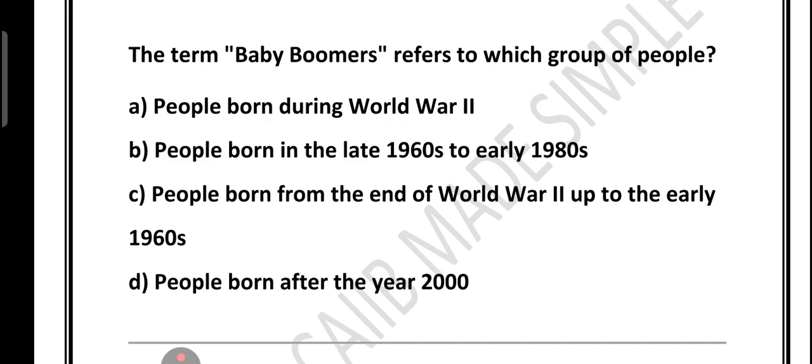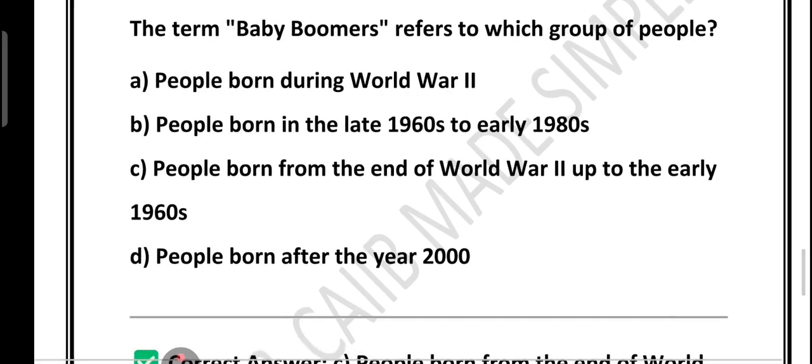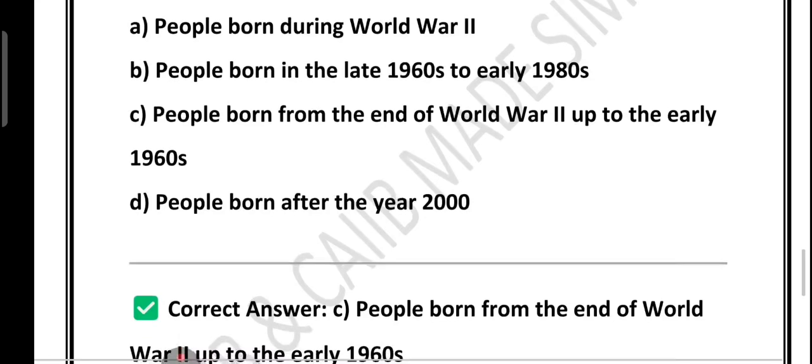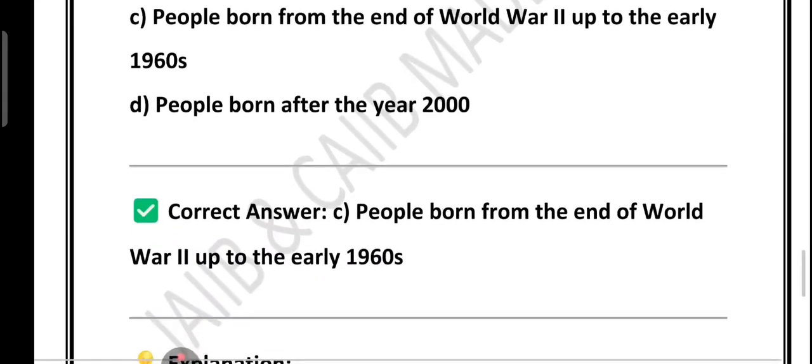So let's revise quickly what we have discussed. I told you that baby boomers are born between 1945, which is the end of World War II, to early 1960. Option A is wrong because they were not born during the war. Option B is wrong because late 60s to 80s means Generation X, not boomer. And option D is wrong, because people born after 2000 are not boomers. Just remember, baby boomer means post-war big baby population.